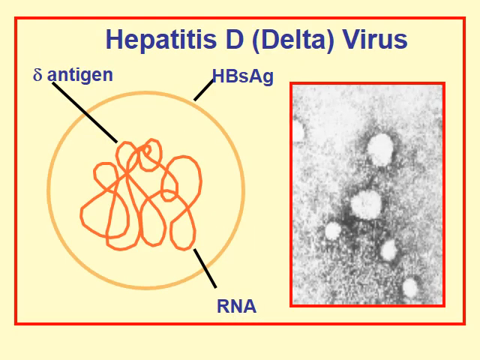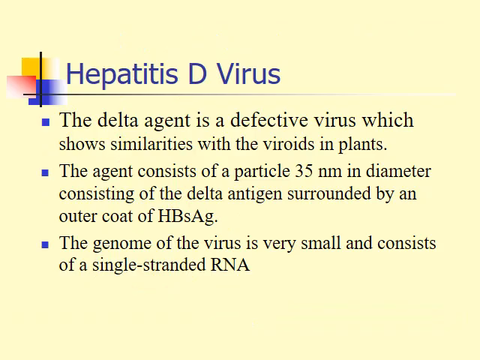Now we will talk about hepatitis D, the delta agent or the delta virus. It is a core of RNA genome with the delta antigen covered with the hepatitis B surface antigen. The hepatitis D virus, the delta agent, is a defective virus.